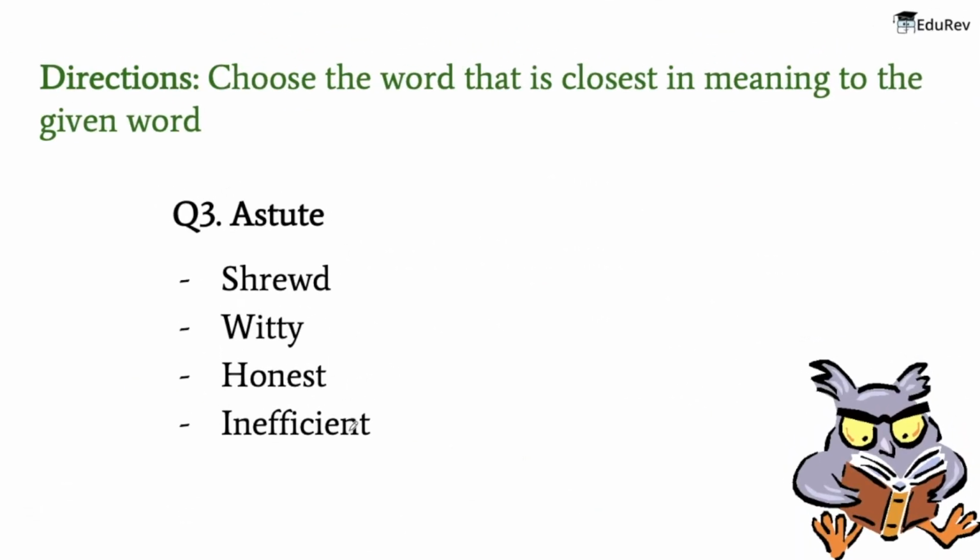Alright, so the next word is astute. Now the meaning of this word is having or showing an ability to accurately assess situations or people and turn this into what? One's advantage. That is, assessing the people or the situation. Now, an example is that he is an astute businessman.